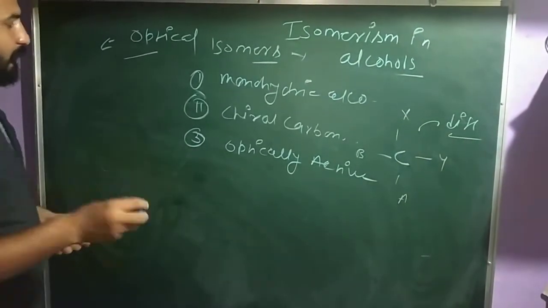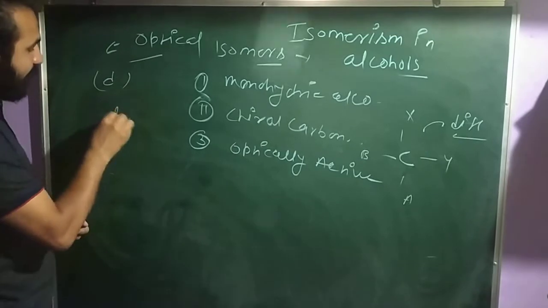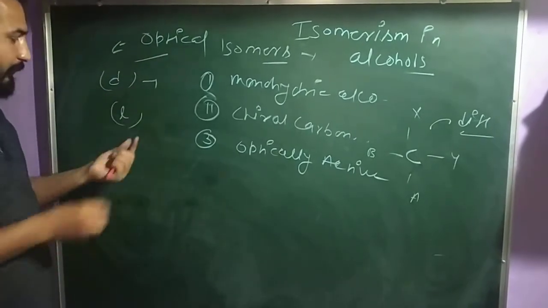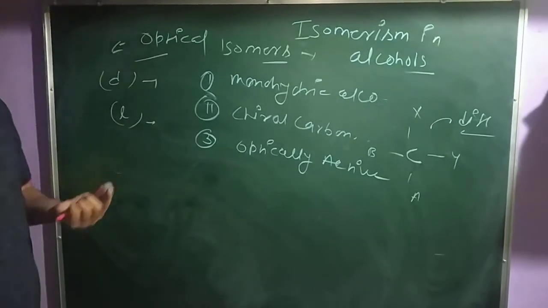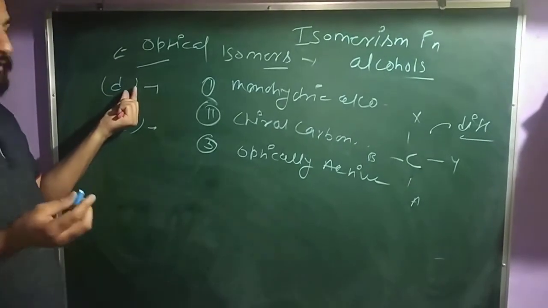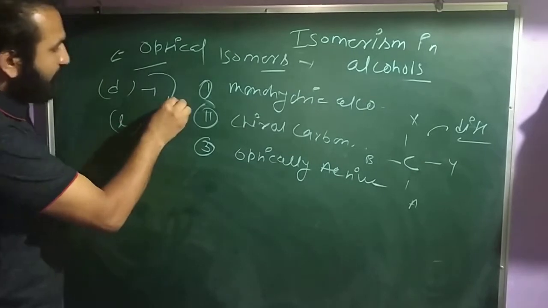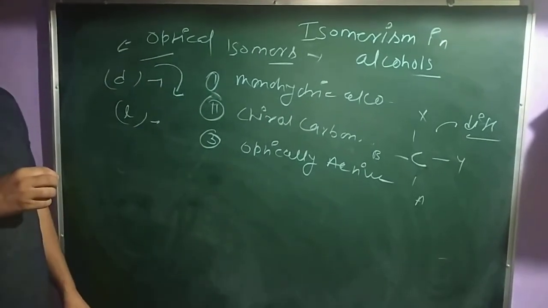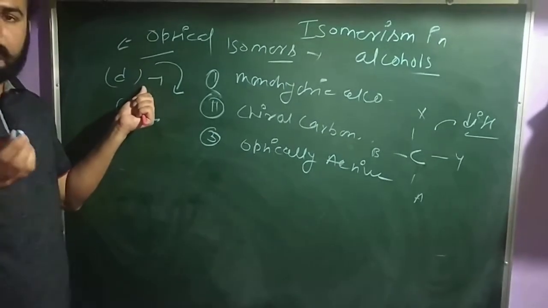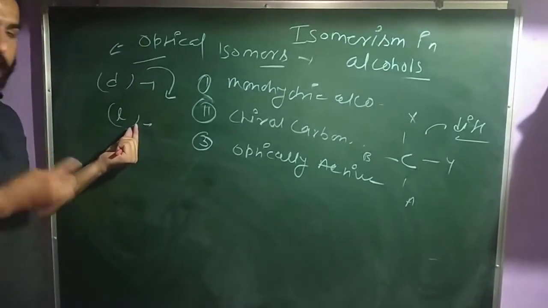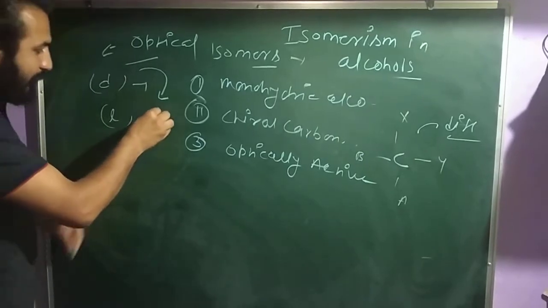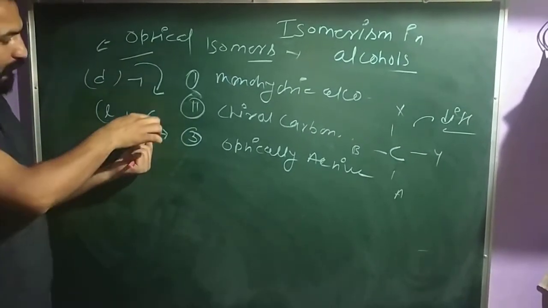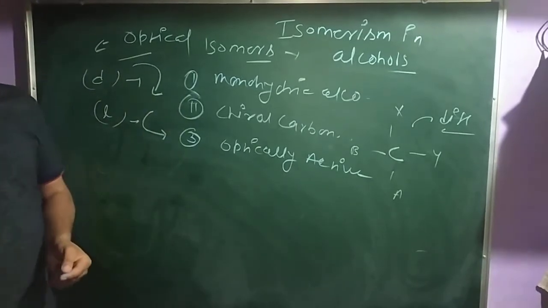Clear? So we revise the D form and the L form. D stands for dextrorotatory, and L stands for levorotatory. Dextro कब आएगा? When the compound rotates the PPL in clockwise direction. And levo comes when the compound rotates the PPL in anti-clockwise direction.